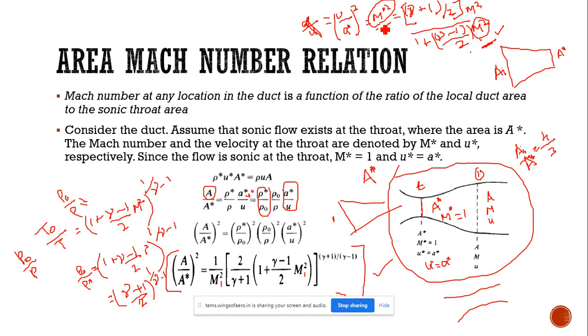So this is how we need to find the value of m star and m, where m star means throat. In the problem you posted in the WhatsApp group they have given m throat, but here we have m star. For throat, some books provide the notation m star, some books provide mt. Both are correct. If it is m throat, mt is also the same, so you can use these two equations only: the m star square equation and also the a by a star equation.